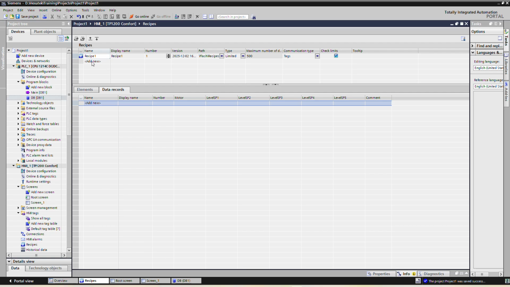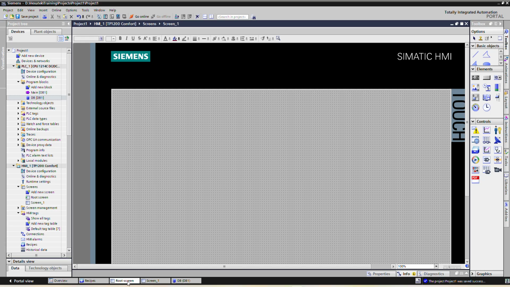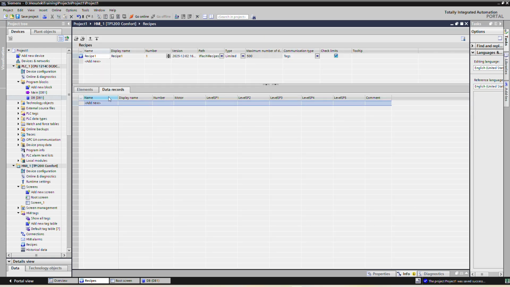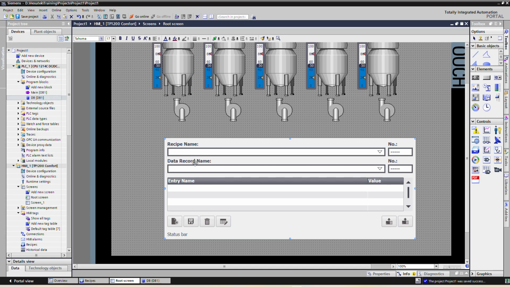If you select number of the recipe, then all the recipes will appear under recipe name, and the data records of each recipe will appear under the data record name.